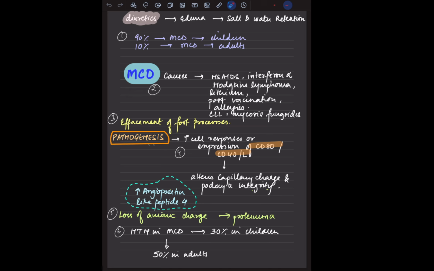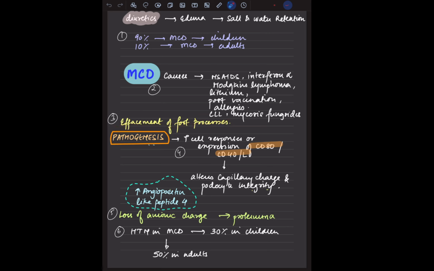You might be wondering why I have made certain points like this. It is so that I can hold on to the memory for a longer period of time. This is my technique: I jot down the points so that I can remember them in the exam. Then there would be effacement of the foot processes as well.